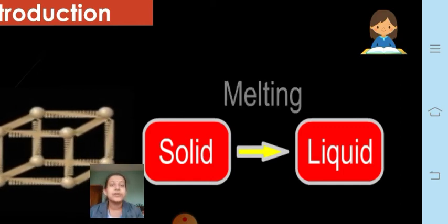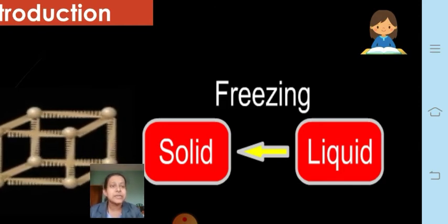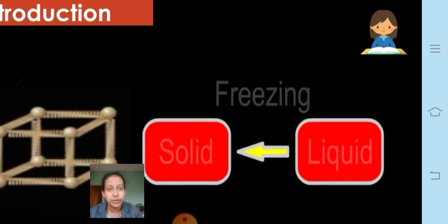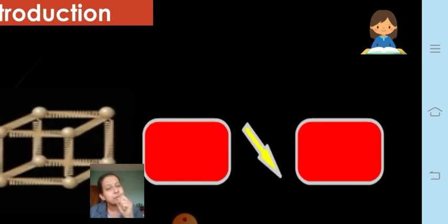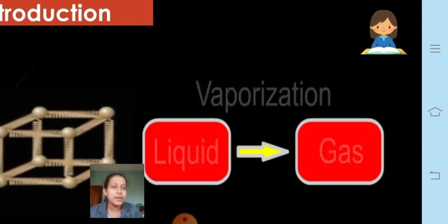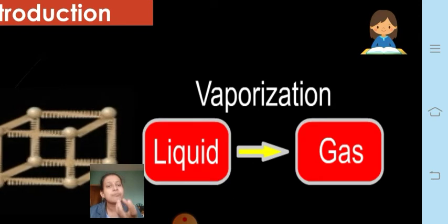Not only this, due to heat, the state of matter changes. For example, if you decrease the temperature of a liquid, it will start freezing. It will form into a solid, like water. If you take away the heat from the water, it will form what? Ice. Similarly, if you increase the temperature of the liquid and it starts boiling, you'll find that the liquid changes into gas.